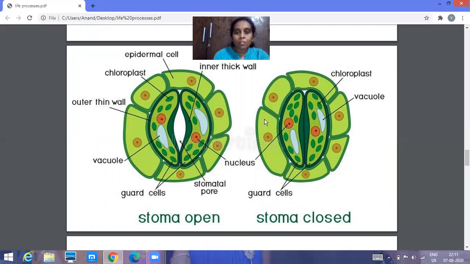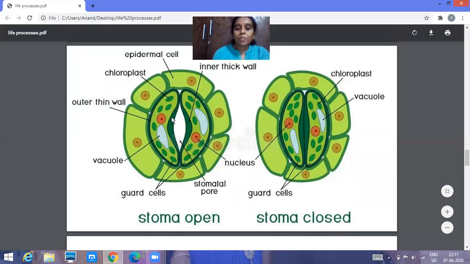Now you are observing the stomata, right? This is the stomata present in the leaf, and these are the guard cells. Two guard cells are present in the stomata. This is a picture of an open stomata, and this is the closed one. What is the function of the stomata?